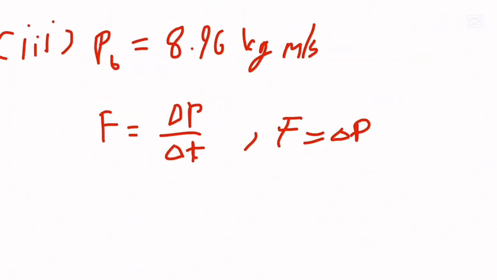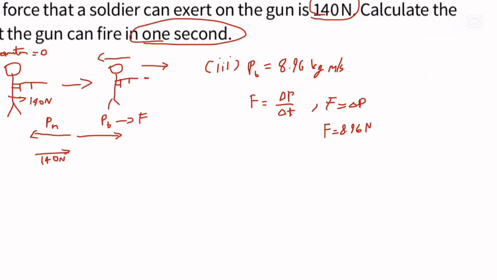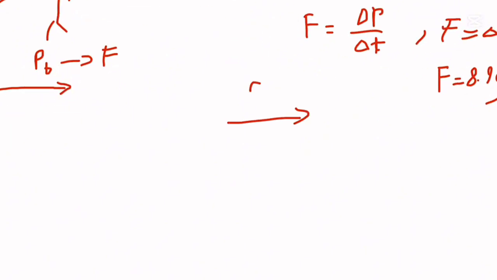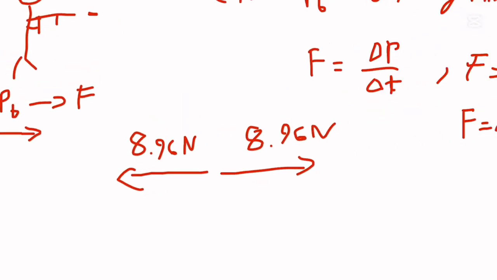The momentum is 8.96, so the force is also 8.96 newtons. One bullet exerts a force of 8.96 newtons this way, so there must be an equal and opposite force, by Newton's third law. You can explain this with Newton's third law too. So 8.96 newtons, and this is one bullet.